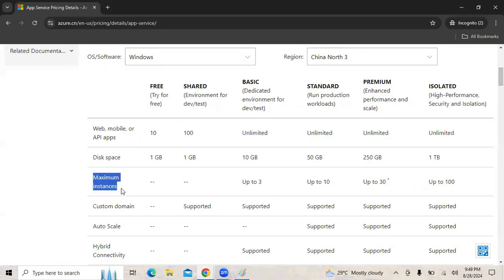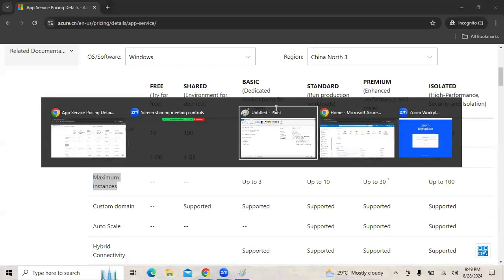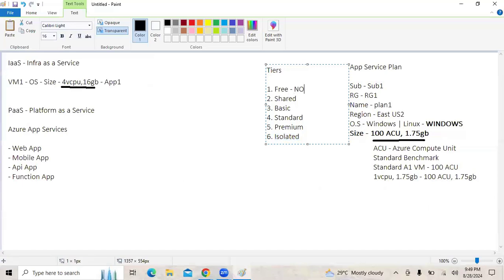Maximum instances. This is an important point to note. With the free tier, we do not get any dedicated instance. With the shared tier, no dedicated instance. Basic tier up to 3 instances. Standard tier up to 10 instances. Premium tier up to 30 instances. Isolated tier up to 100 instances. Right? What does it mean? With free and shared, we are not getting any dedicated instance.